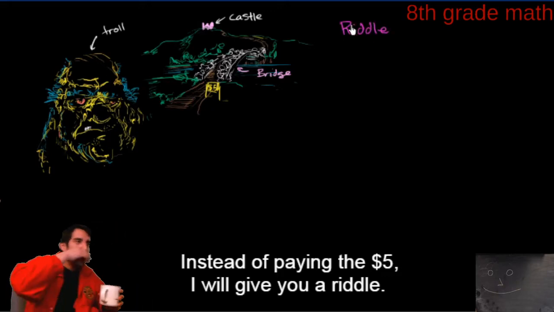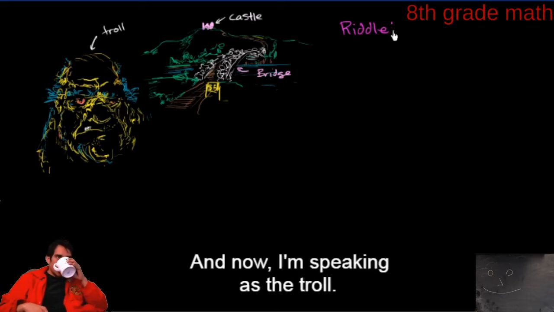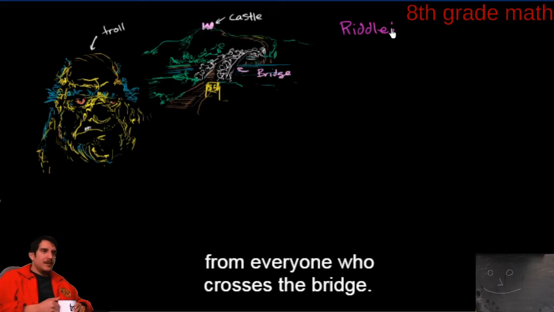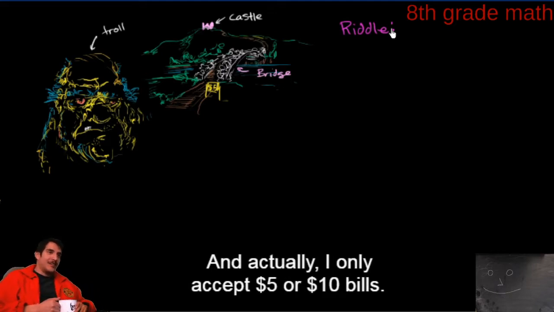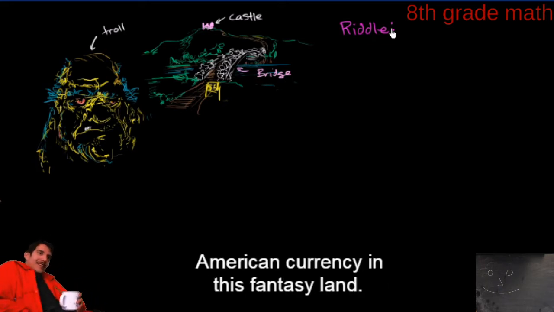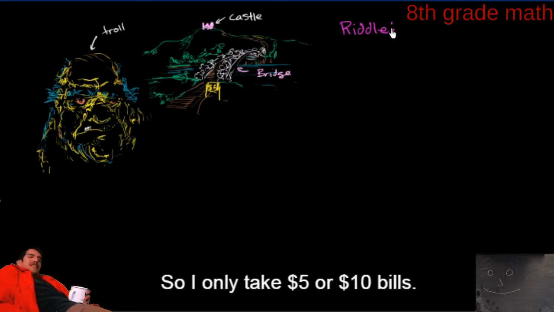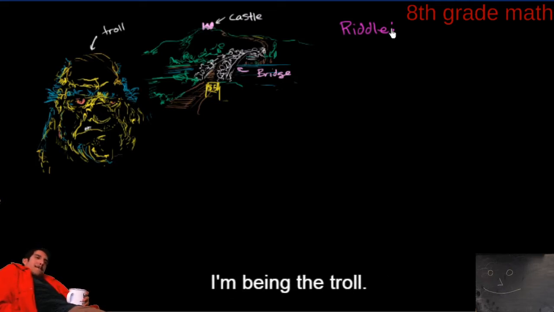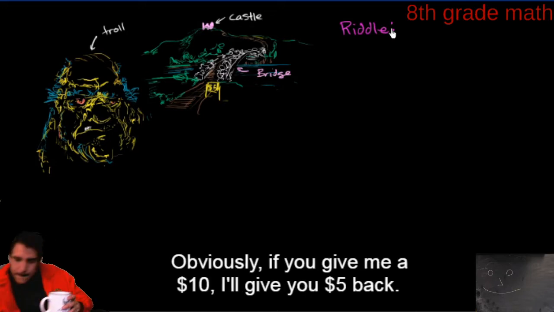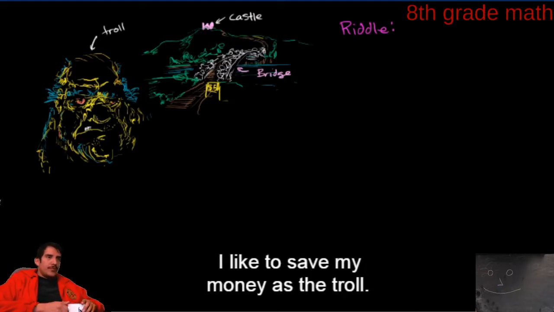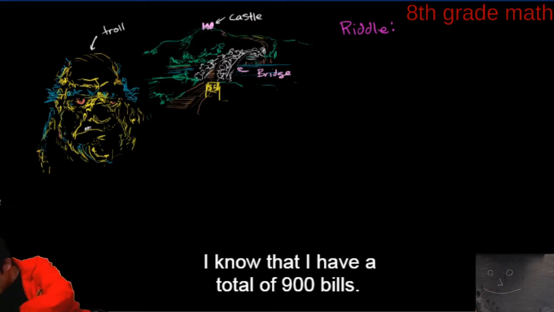a riddle. And the riddle is this, and now I'm speaking as the troll. I am a rich troll because I get to charge $5 from everyone who crosses the bridge. And actually, I only accept $5 or $10 bills. It's a bit of a riddle why they accept American currency in this fantasy land, but let's just take that as a given for now. So I only take $5 or $10 bills. Obviously, if you give me a 10, I'll give you 5 back. And I know, because I count my money on a daily basis, I like to save my money as the troll, I know that I have a total of